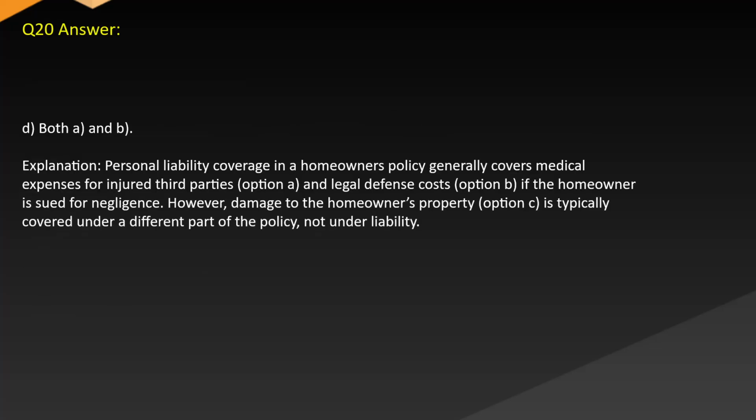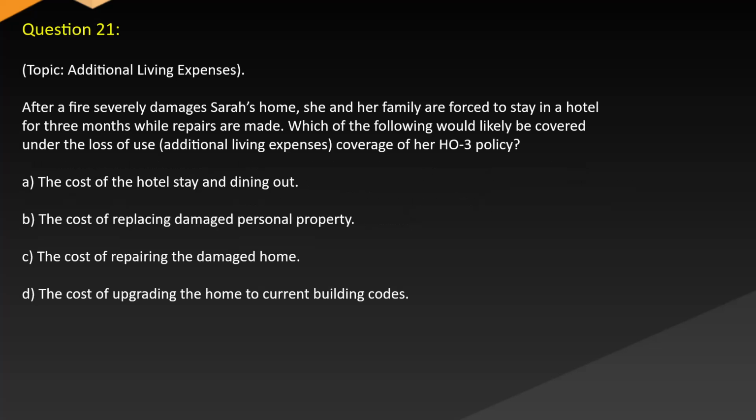Answer: D. Both A and B. Explanation: Personal liability coverage in a homeowner's policy generally covers medical expenses for injured third parties, option A, and legal defense costs, option B, if the homeowner is sued for negligence. However, damage to the homeowner's property, option C, is typically covered under a different part of the policy, not under liability.